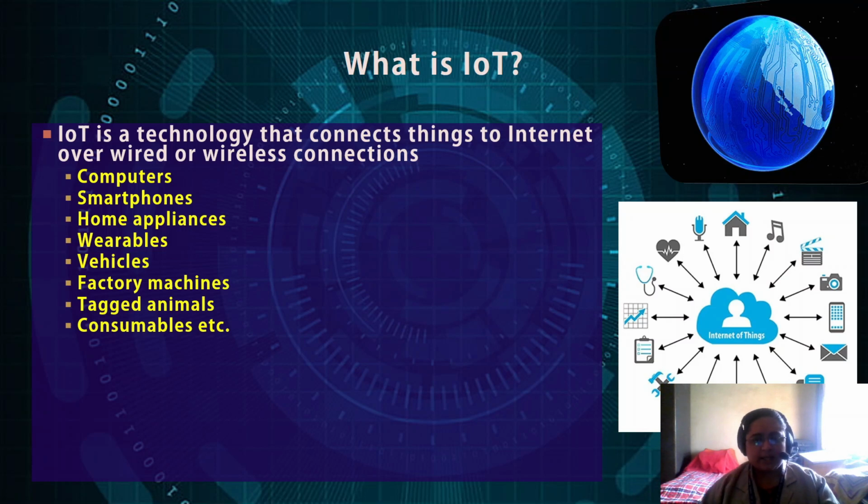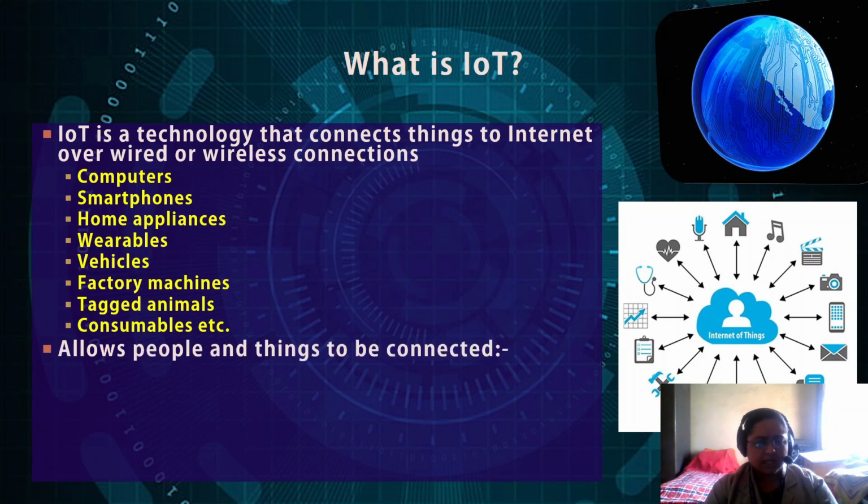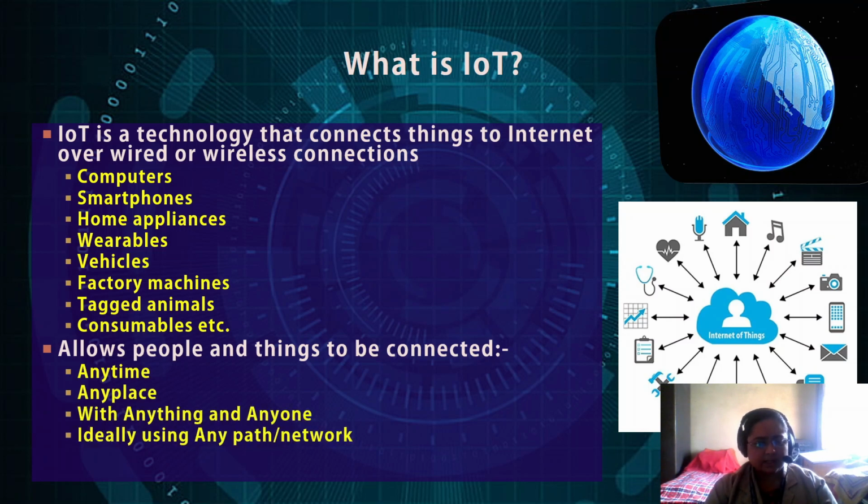Also, you are wearing something, and this device also tells you how much fat you have burned till now, right? So all these things are connecting various things to the internet to get services, to get information. It allows people and things to be connected anytime, any place, with anything and anyone, ideally using any path or network and any service. So this is the basic USP of IoT.